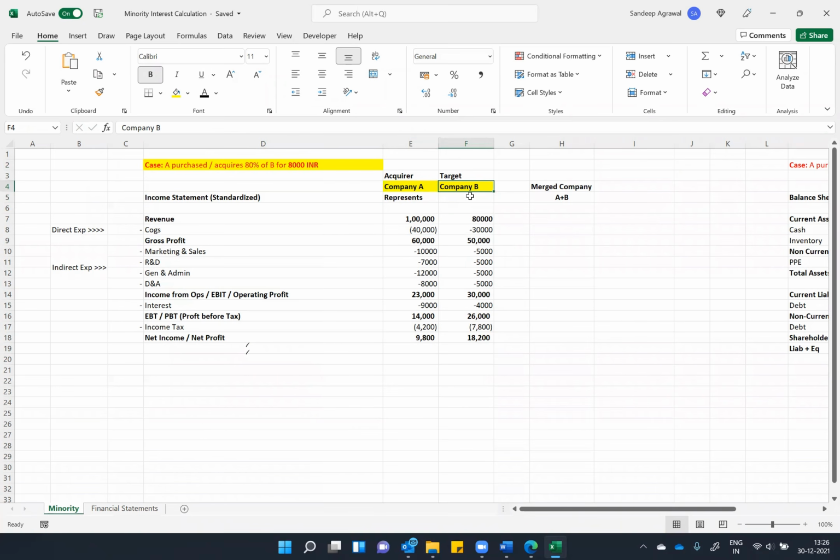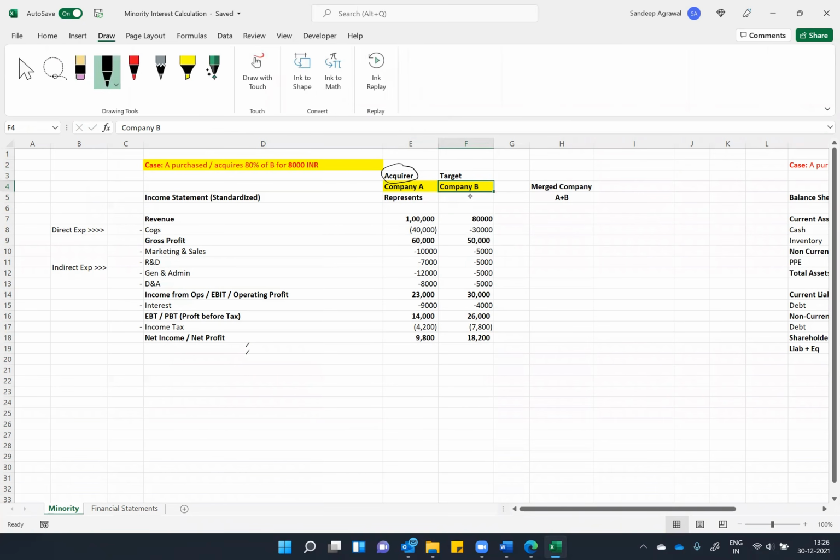So in that case, we can also say that A is the acquirer and B is the target company. And whenever you acquire more than 50% of any company, technically, from the accounting standpoint, you have to merge the target in the acquirer's income statement and financial statements. So how will you do that?